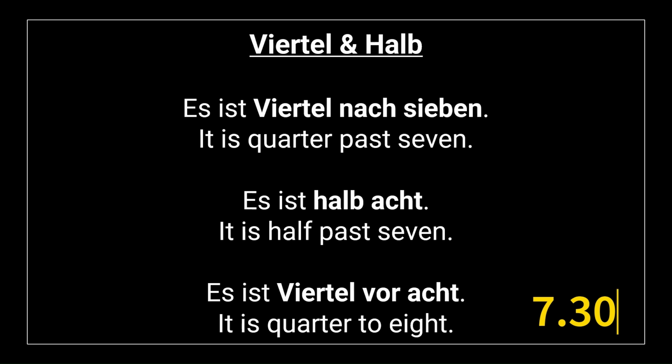In German, whenever the minute hand is 30 and above, we increment the hour by 1 and say it. I mean, it sounds weird, but that's the convention followed. So if you want to say 7:30, you need to say halb 8. Es ist 7:45. It is 7:45. That means it is Viertel vor 8.